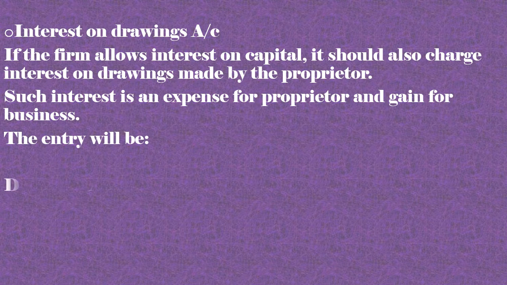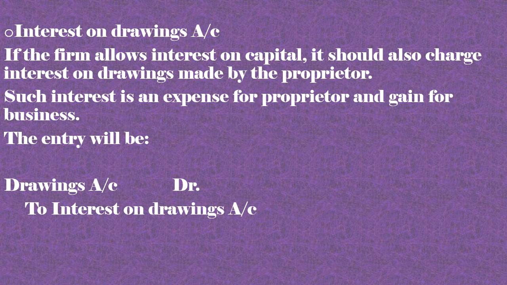The entry will be drawings account debit to interest on drawings account. So here the drawings account will be debited because we are treating drawings as the personal account. Since drawings account is a personal account of the proprietor, we cannot write the name of the proprietor, so we are saying that this represents the proprietor who is receiving the cash. We cannot write cash also.